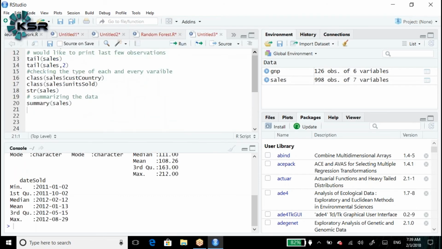Any questions about this summary function? Everyone is clear? It is one of the important functions. We are going to use the summary function throughout our course. All the steps we are discussing, we are going to use practically also, in real time. These are very mandatory steps to use. Any questions, guys?